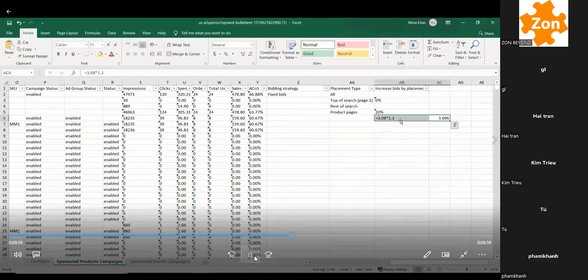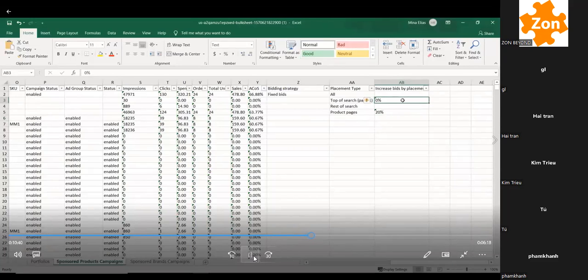Now, you may ask, why would someone want to do this? Well, if you're converting very well in the product pages, you may want to increase your bid if it increases your chances of being in the product page. Same with the top of search. In some categories, like for example if you're buying a food scale, or a knife, or let's say some barbecue equipment, top of search usually wins. If they see you in the top of search, and especially on the first page, there's a very, very high chance that they will buy your product. And so, again, this is about buyer psychology, and we're going to talk about that later.